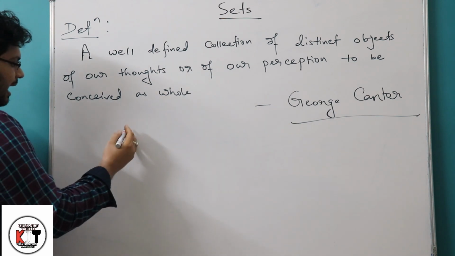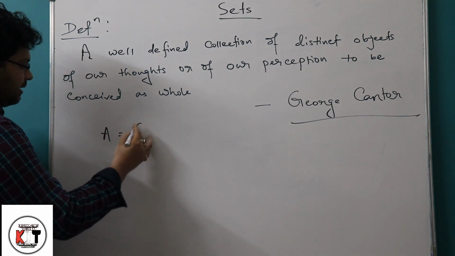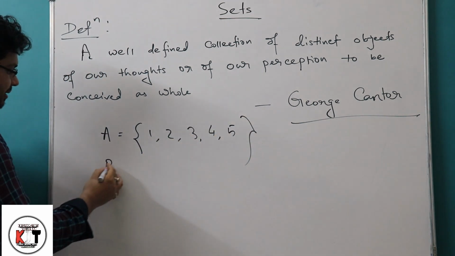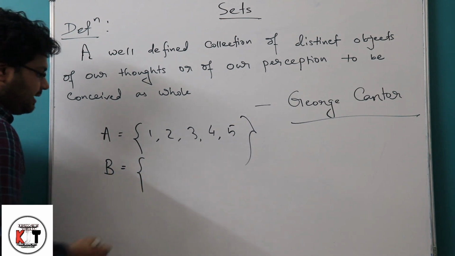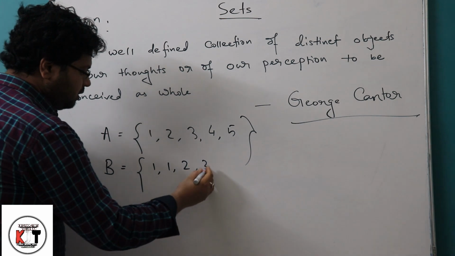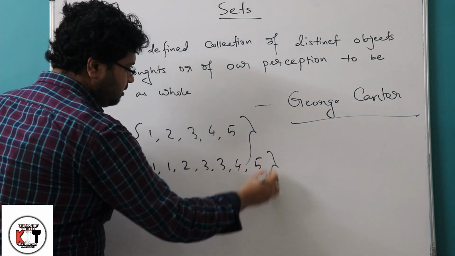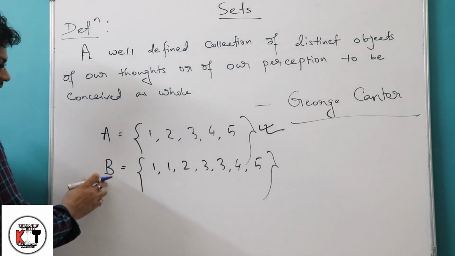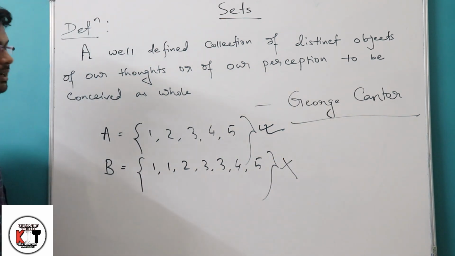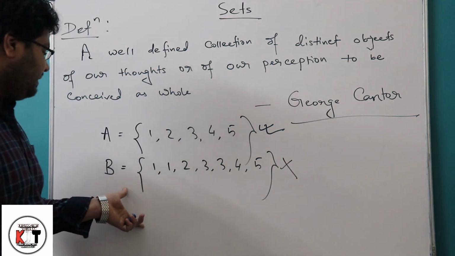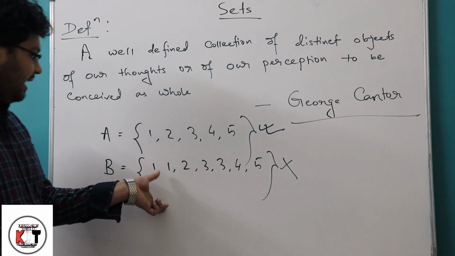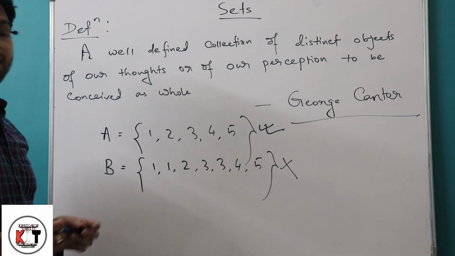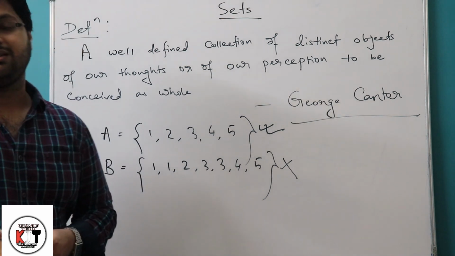Suppose I am taking a set capital A equals 1, 2, 3, 4 and 5. But if I take capital B and I am taking the elements as 1, 1, 2, 3, 4, 5. So here A will be called a set, but the collection B will not be called a set. Why? Because in the collection B, the elements 1 and 3 are being repeated. So well defined means there will be no repetition of elements in that collection.